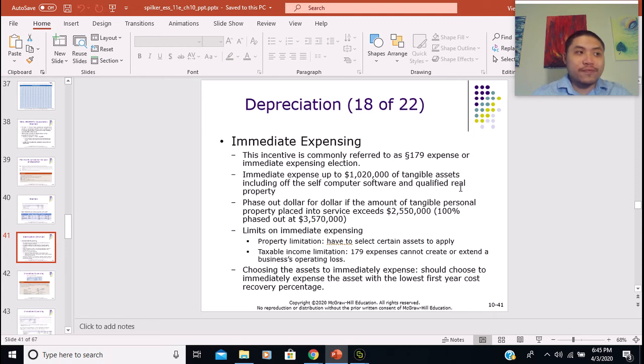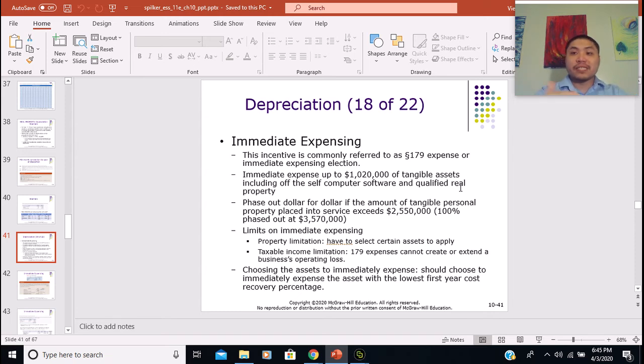For example, if this year a company put into service 3 assets, a building, a car, and a machine, the taxpayers can choose among the 3 assets that are placed into service this year to apply the expense, and the maximum amount of immediate expense can be $1,020,000, which is a lot.